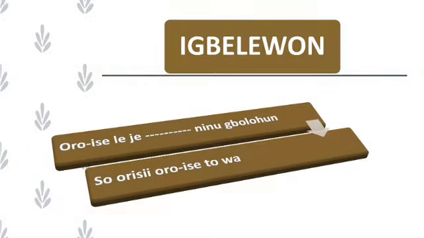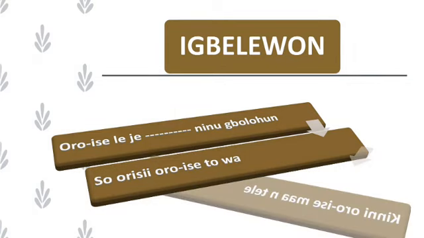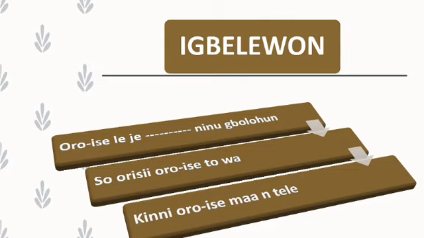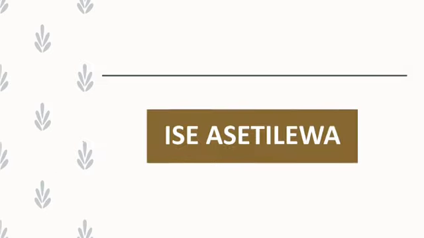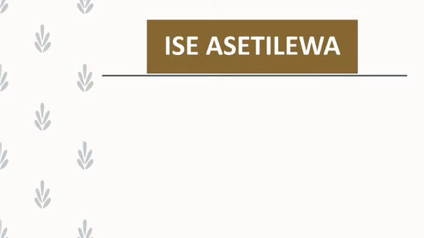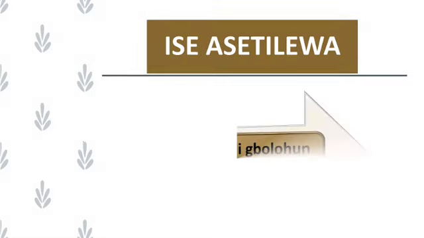Now, our evaluation. You write this down in your copy note, and as well send it to me in the chat box. Ọ̀rọ̀ ìṣe lè jẹ́ dash nínú gbólóhùn. Oríṣi ọ̀rọ̀ ìṣe tó wà. Kí ni ọ̀rọ̀ ìṣe máa ń tẹ̀lé? What does a noun follow? This is your assignment. I expect it in the chat box as well.